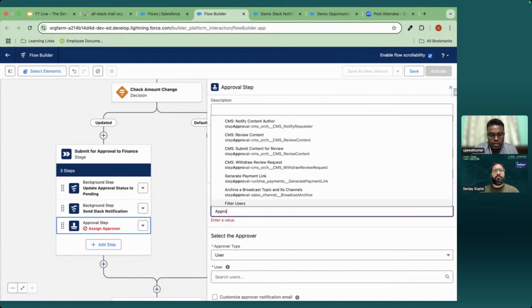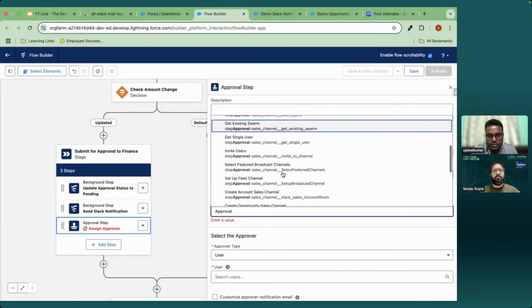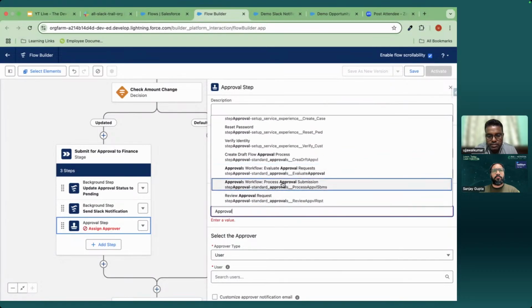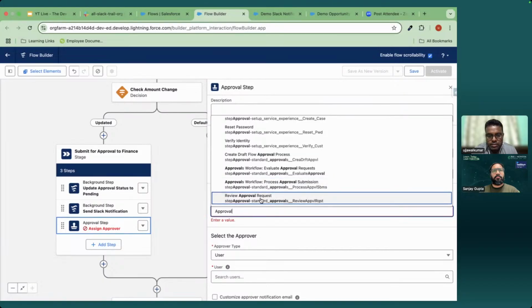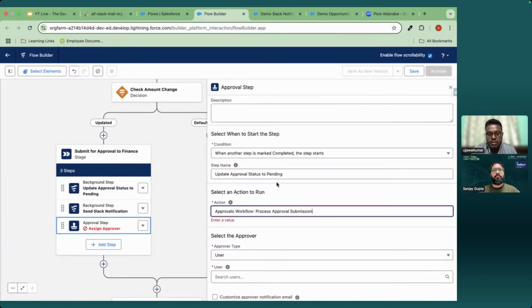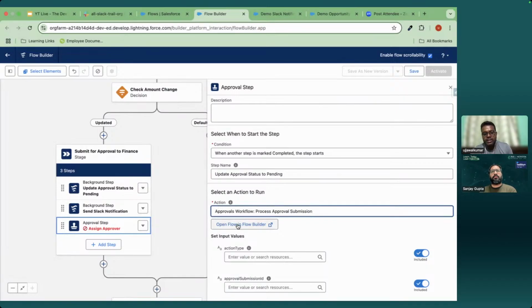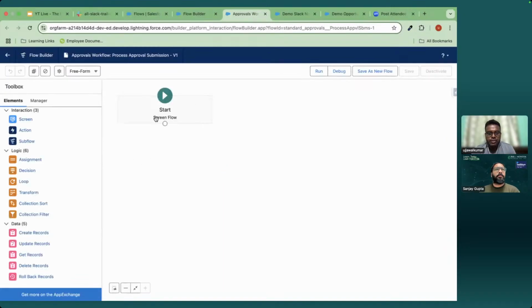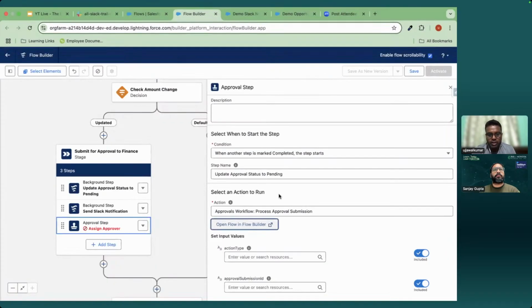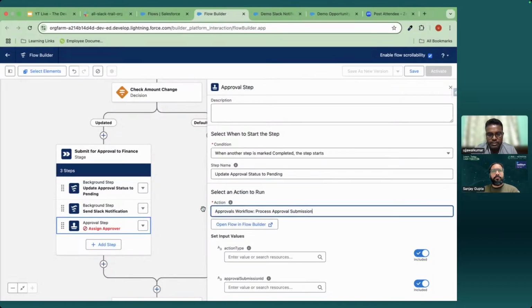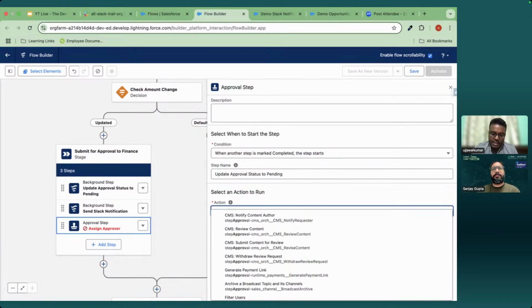We can create our custom screen flow as well, but Salesforce has already provided this submit approval. If we search for approval, review request process approval submission. So you see, we can also check what kind of screen flow this is. This is just a start. I think I chose the wrong one. Let me select the correct one. So the pre-built flow will be added here, right? Yeah, pre-built, or you can create your own screen flow.